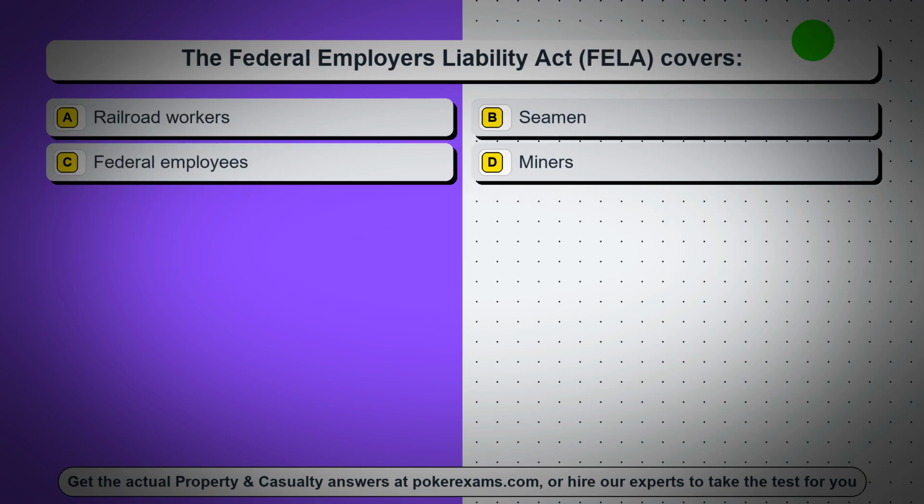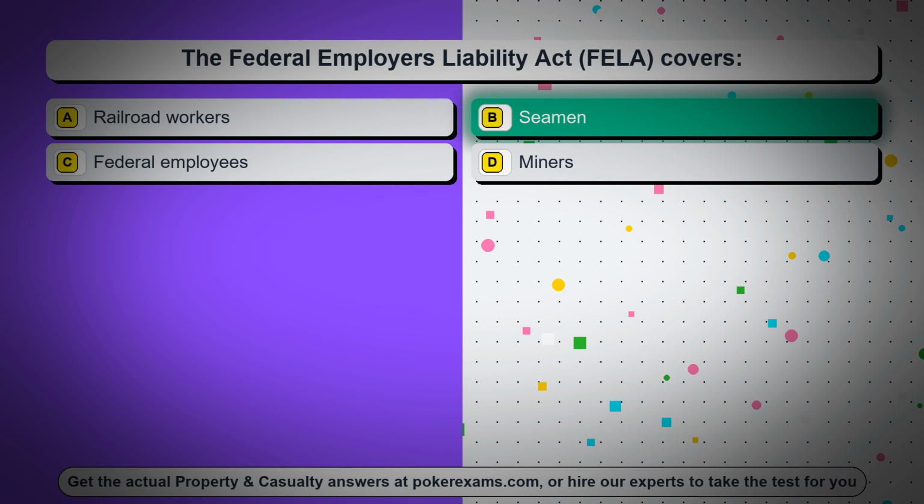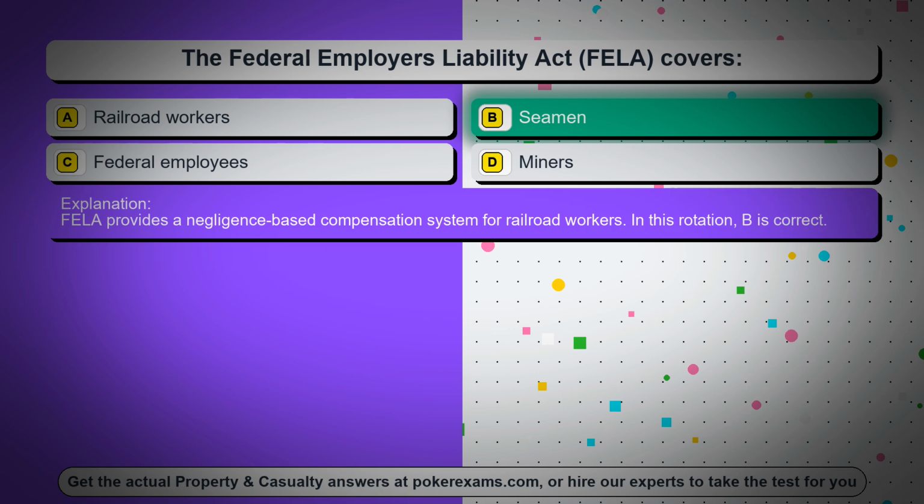Question 66. The Federal Employers Liability Act, FELA, covers: option A, railroad workers; option B, seamen; option C, federal employees; option D, minors. The correct answer is option B, seamen. FELA provides a negligence-based compensation system for railroad workers. In this rotation, B is correct.